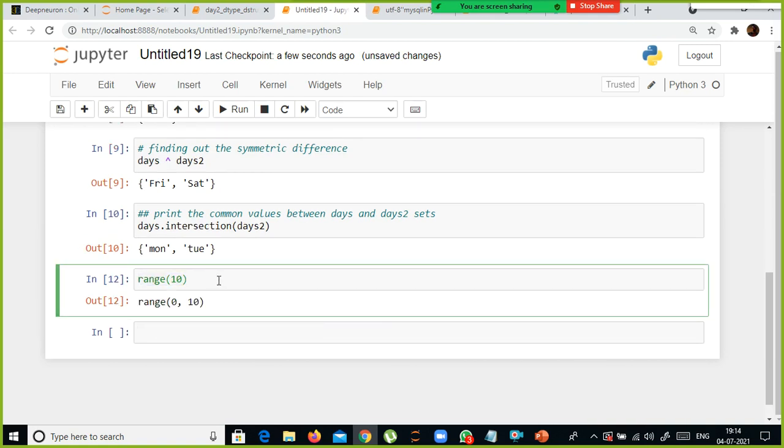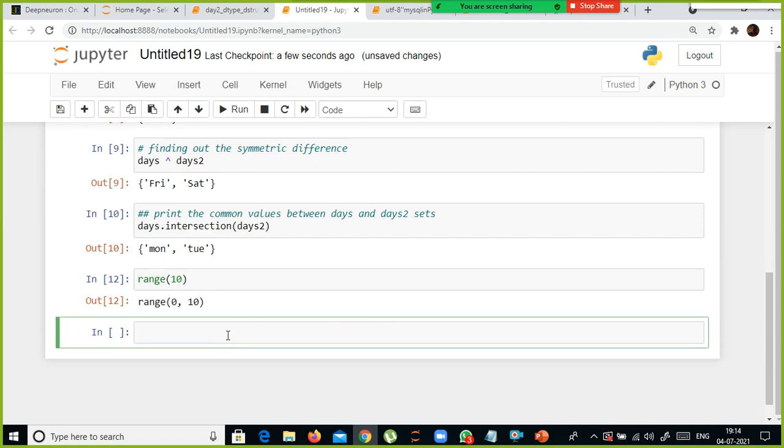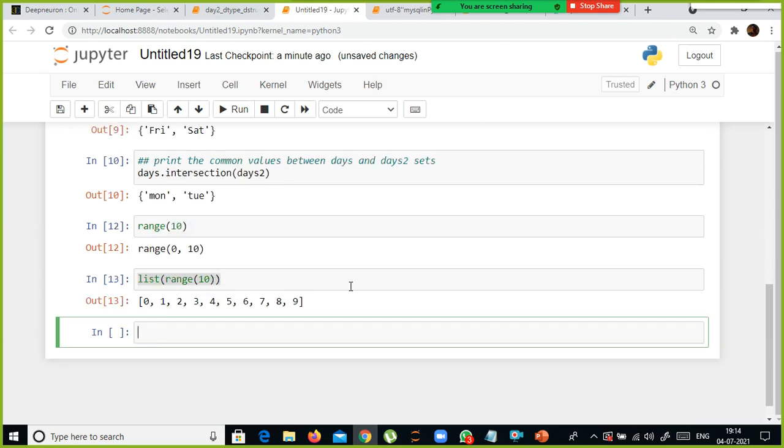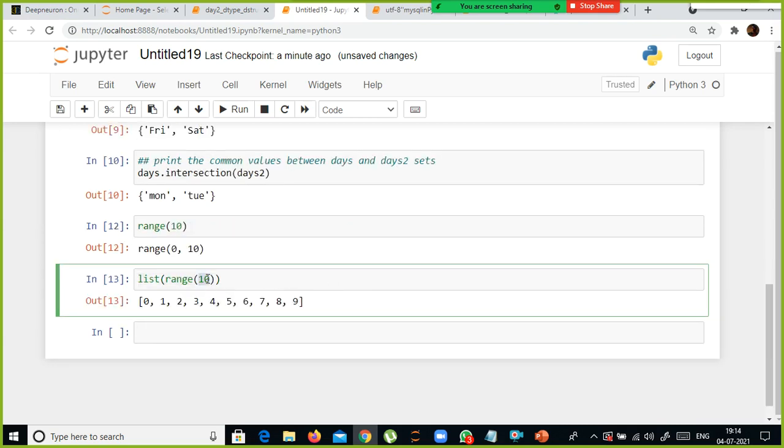So what does it say? If I want to see the values of this one, I need to use a list here. List of range 10. I give like this, 0 to 9. So if you specify the upper value, in this case 10, it will print 10 values starting from 0. It will generate the values starting from the first to this one. That is what range does.